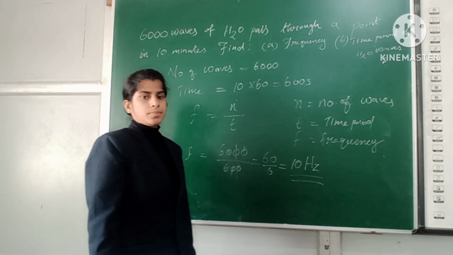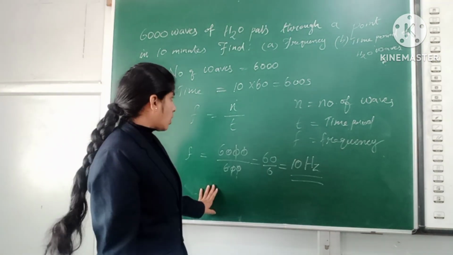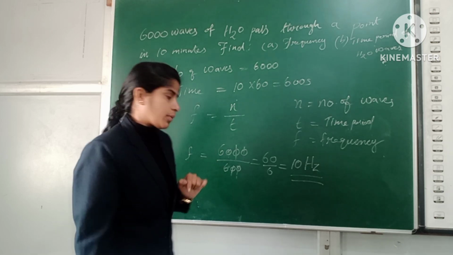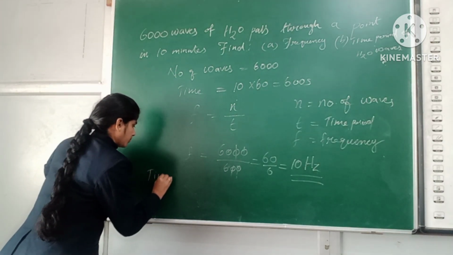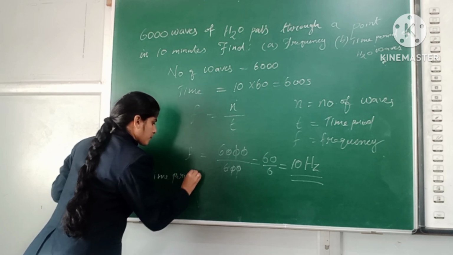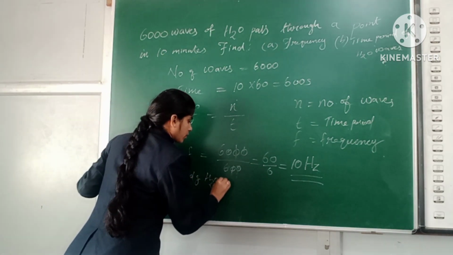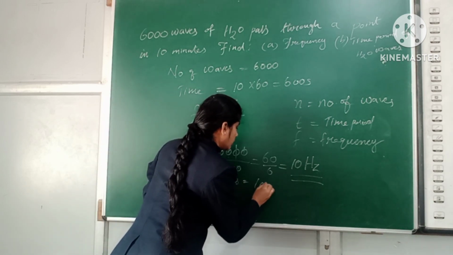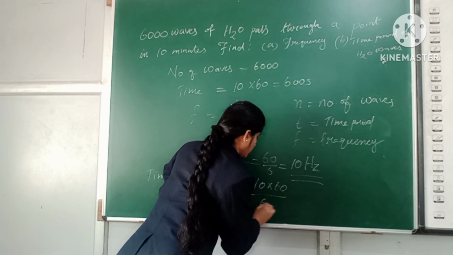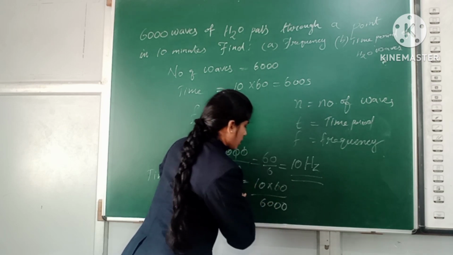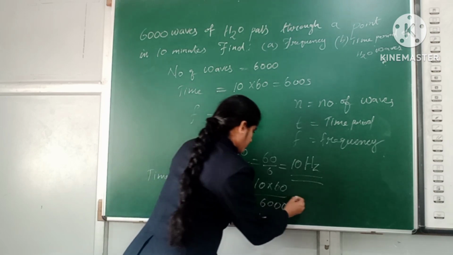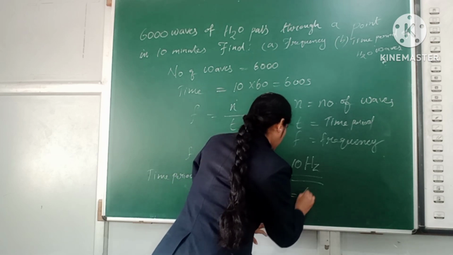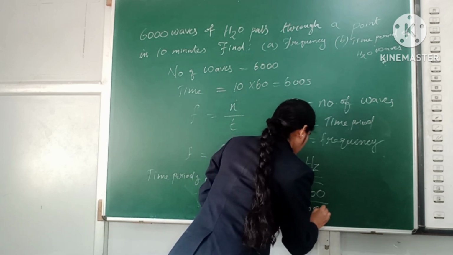Now we need to find the time period of the water waves. The time period of water waves equals 10 into 60 upon 6,000, that is 600 upon 6,000.